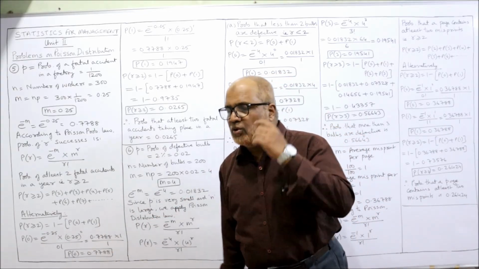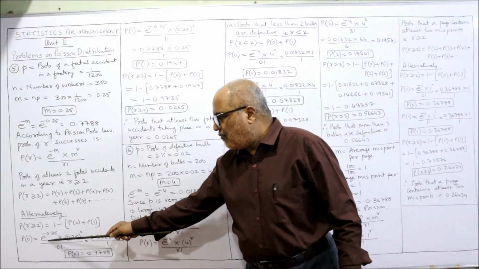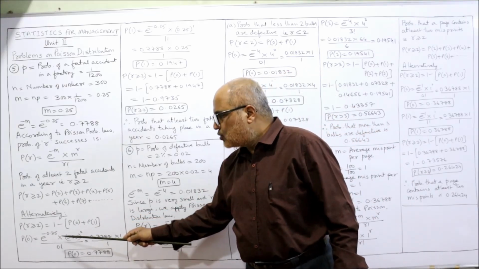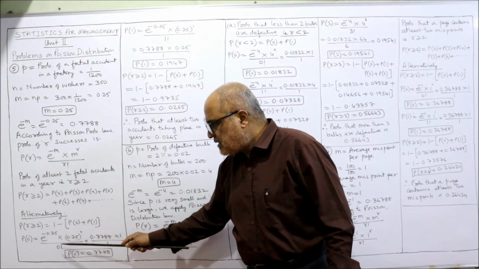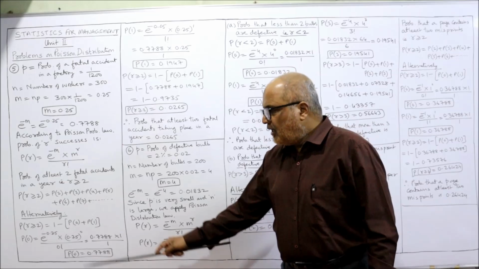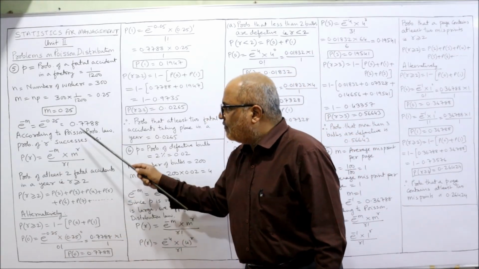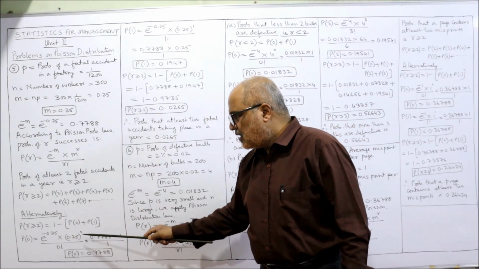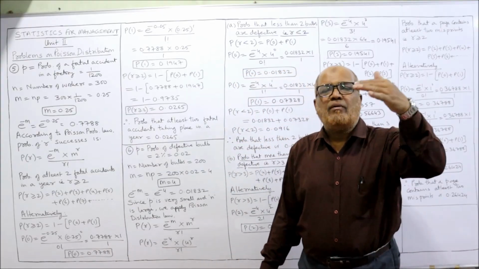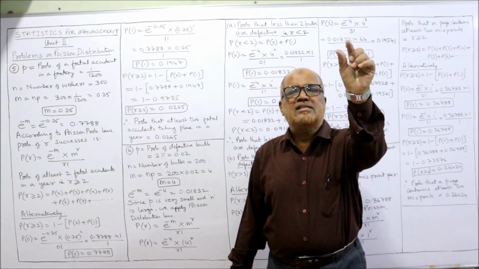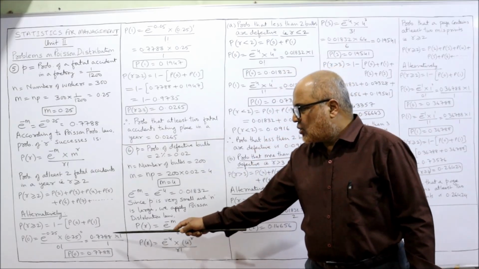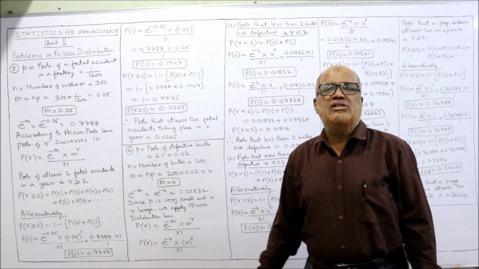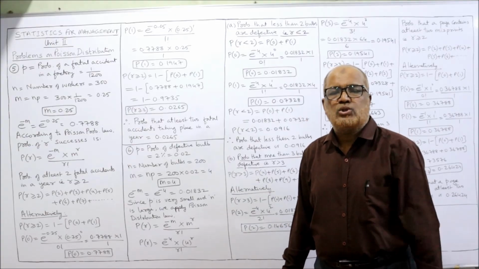Now first of all, P of 0. P of 0 is e to the power of minus 0.25 into 0.25 to the power of R. What is the R value? 0. And 0 factorial. E to the power of minus 0.25, already we have calculated 0.7788. 0.25 to the power of 0, anything raised to the power of 0 will be 1. Already I told you mathematically. So divide by 0 factorial. 0 factorial always equals 1.